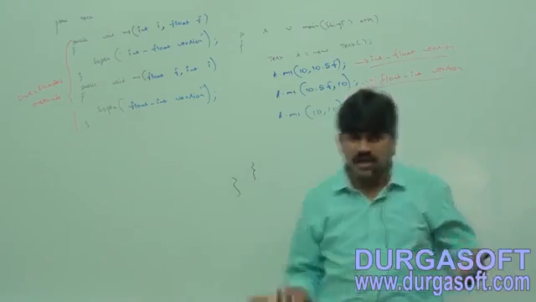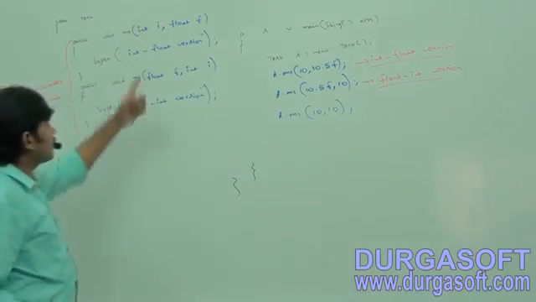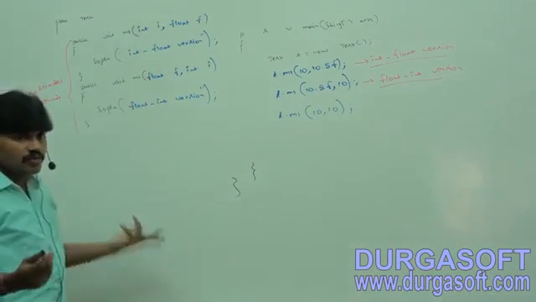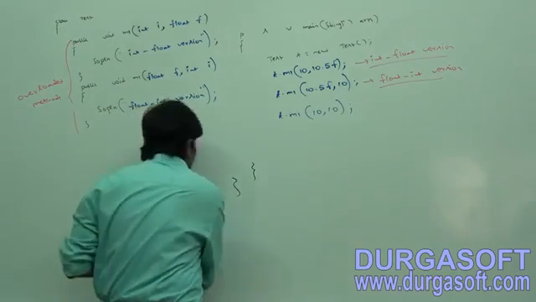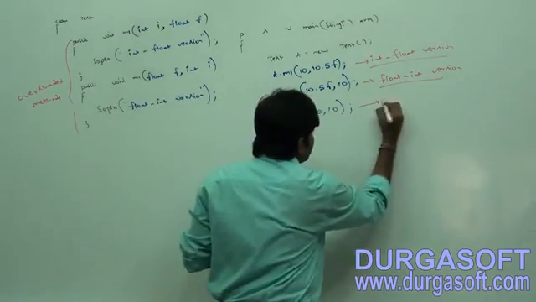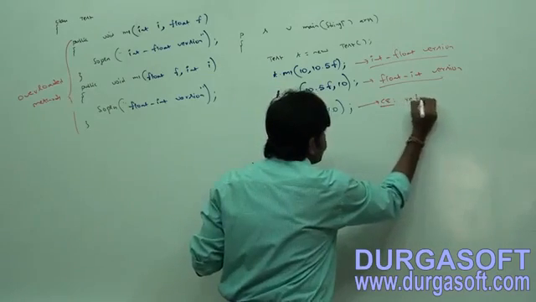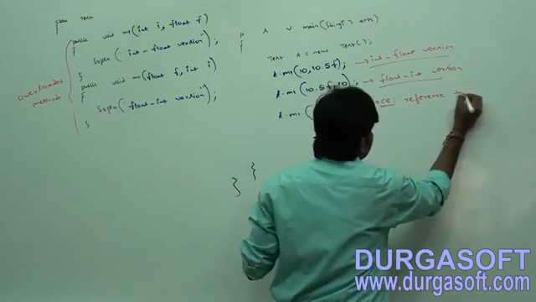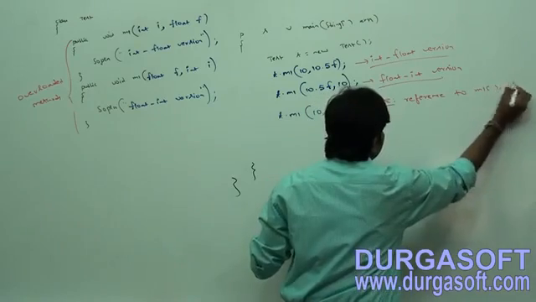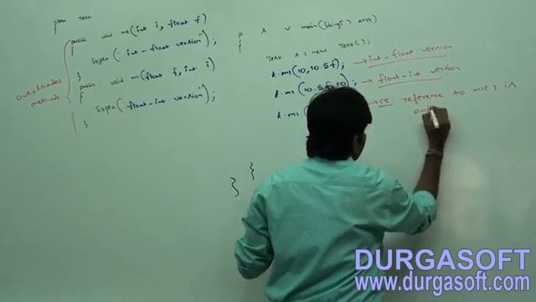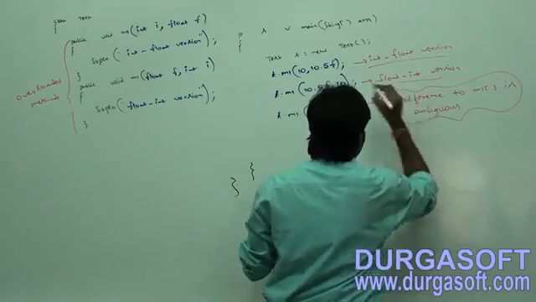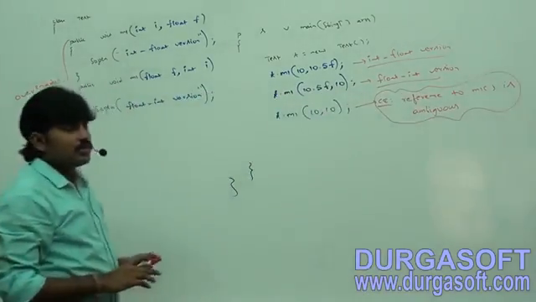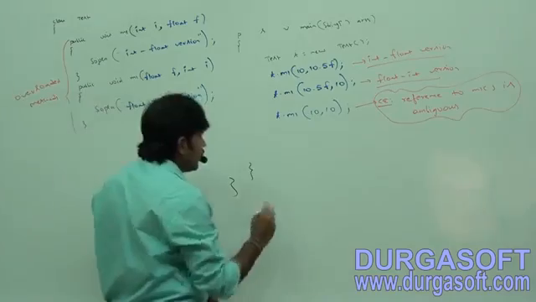So both the methods got matched. First method matched, second method matched, so my compiler is not in a position to decide because both are matched. That's why we immediately get a compile time error saying reference to m1 is ambiguous. Are you getting it? So this is what you should be aware of.